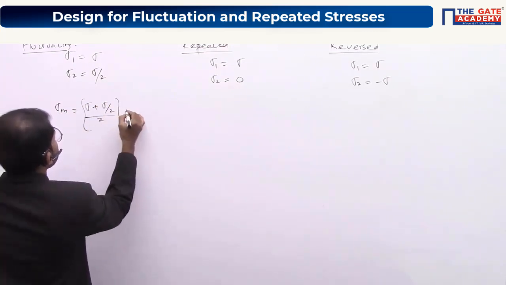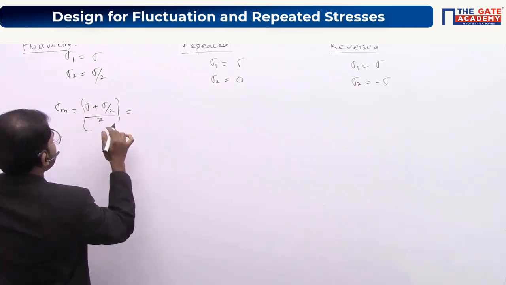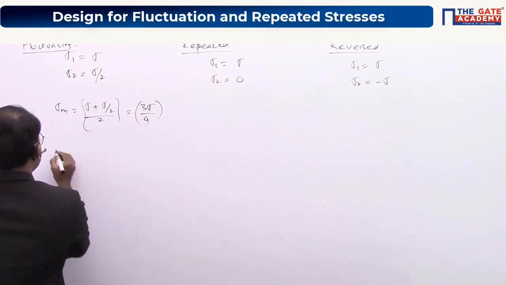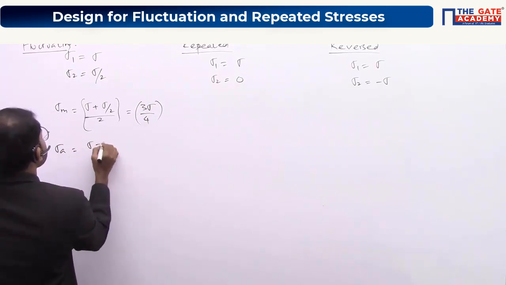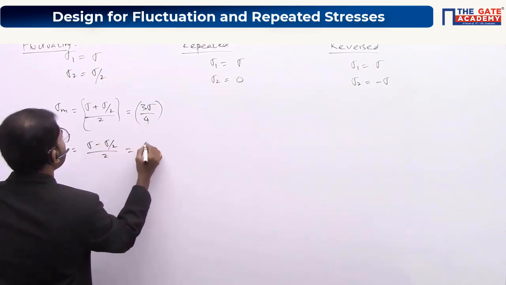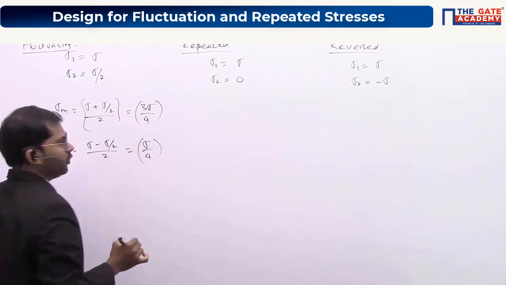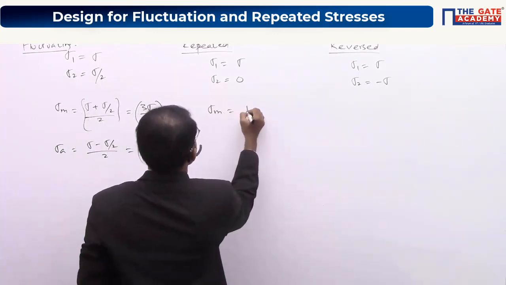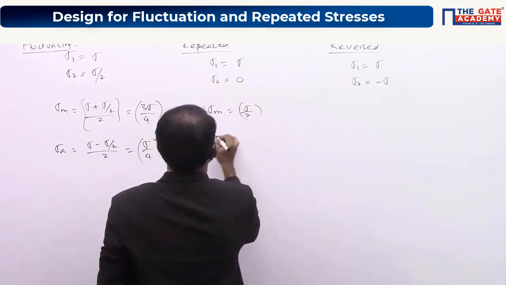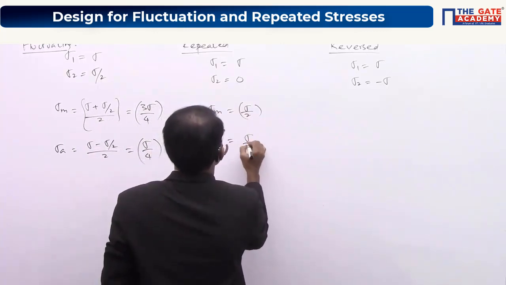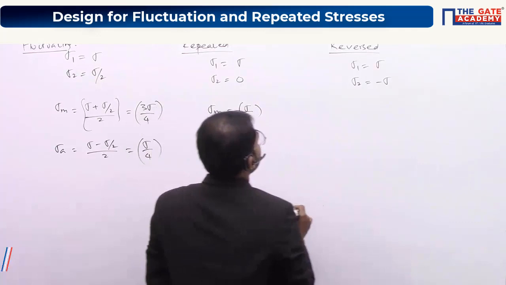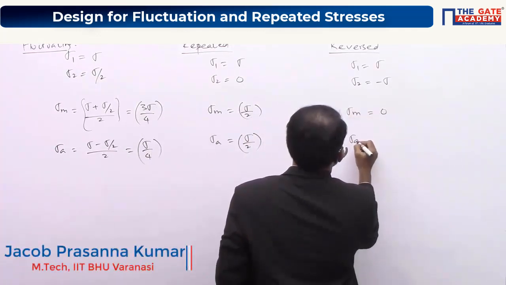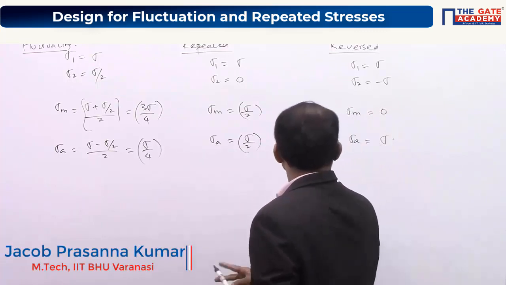2 here. This comes out to be 1 plus 1 by 2, 3 by 2. So 3 sigma by 4. Okay, and sigma amplitude, if you are getting sigma minus sigma by 2 here, this becomes sigma by 4. Now if you take this particular case, sigma mean becomes sigma by 2, sigma amplitude is equal to again sigma by 2. Now if you take this one, sigma mean is 0 here, sigma amplitude is equal to sigma here.